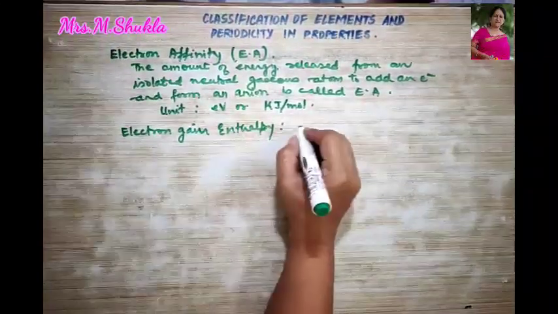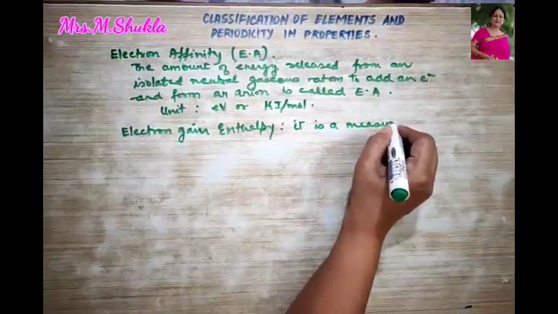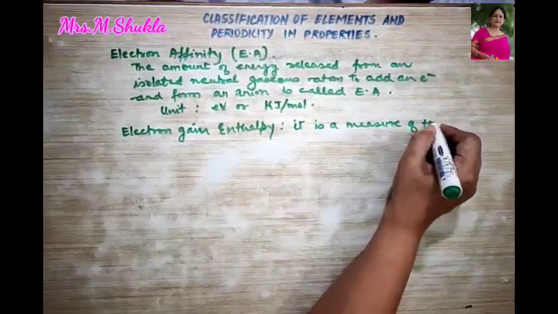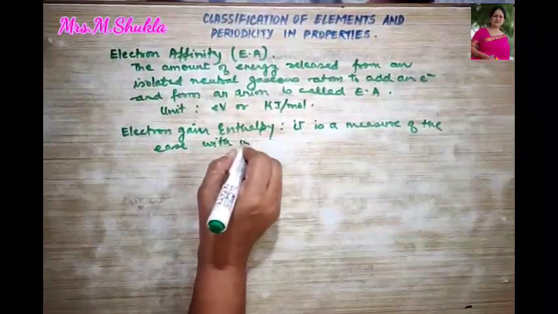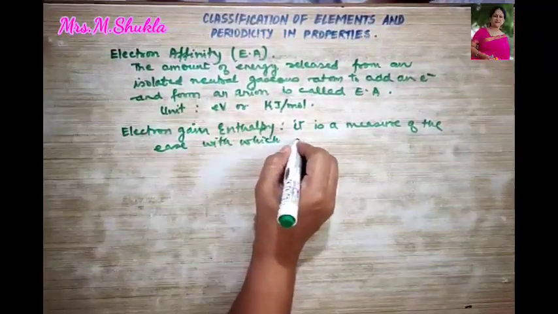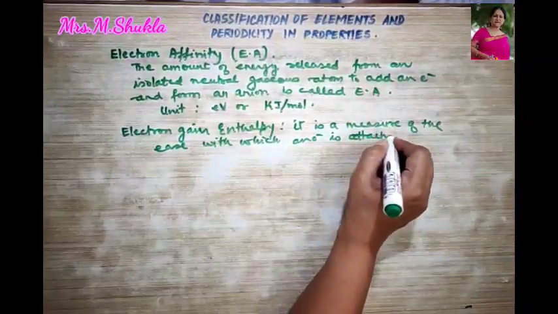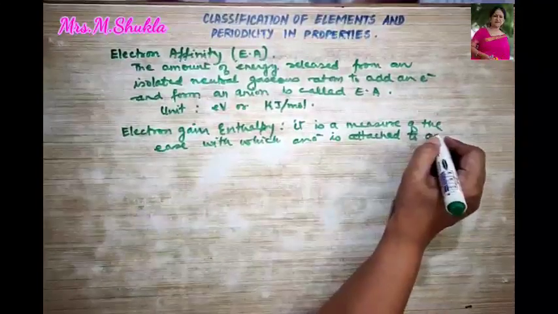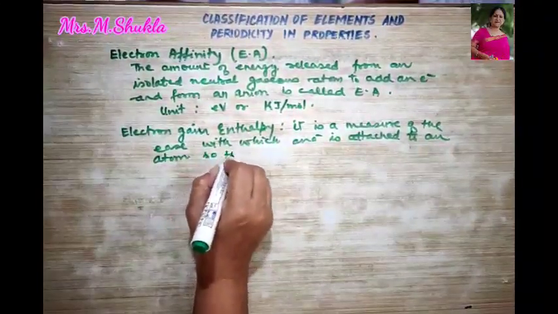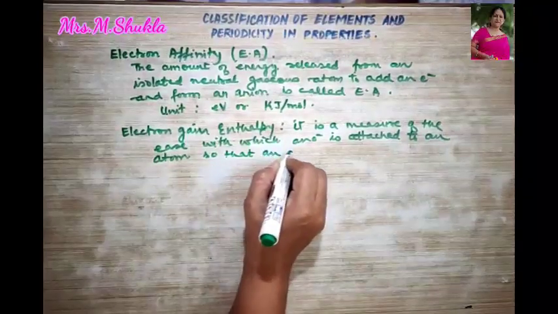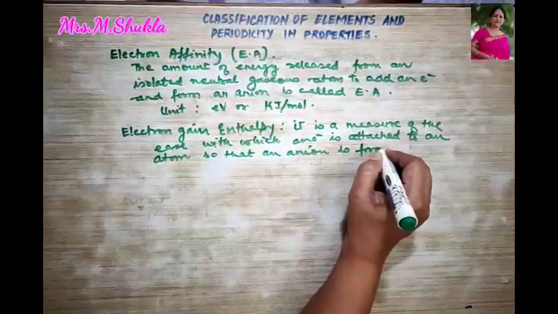It is a measure of the ease with which an electron is attached to an atom, so that an anion is formed.